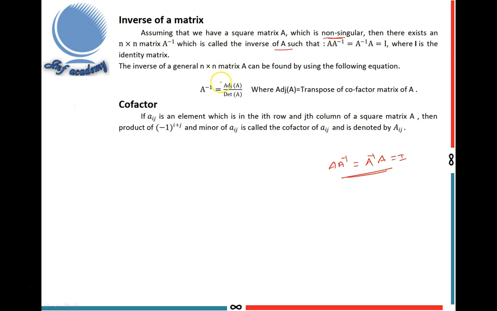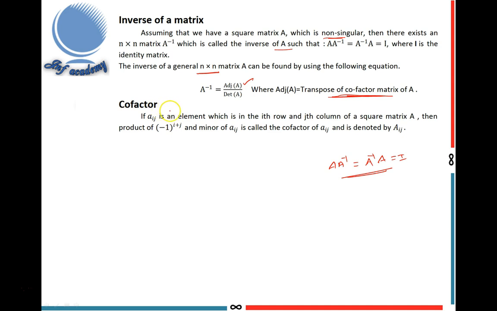Next, I explain the general formula for finding A inverse. The inverse of a general n by n matrix A can be found by using the following equation, that is A inverse equal to adjoint of A by determinant of A, where adjoint of A equal to transpose of the cofactor matrix of A.